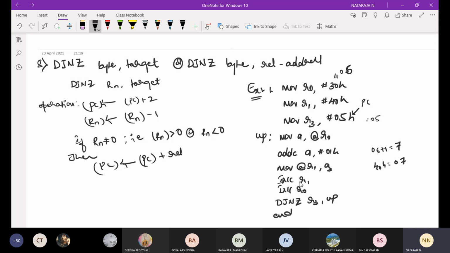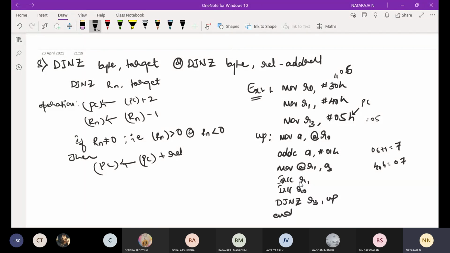Move A comma @R0. Whatever the data in R0, we don't know what data is there in R0, that will be moved to the accumulator. Again, we are going to add that data with respect to this accumulator. Again, whatever the data in the accumulator will be saved. Then again it will decrement and jump if not equal to 0.